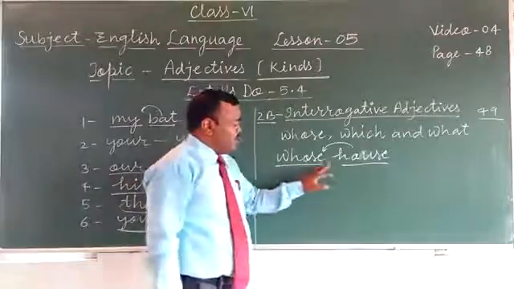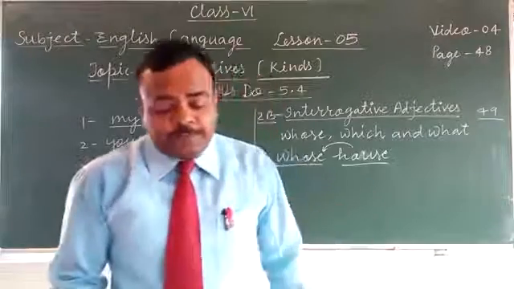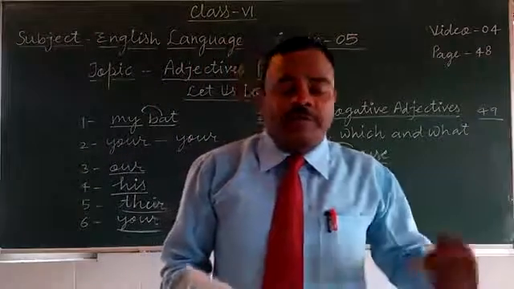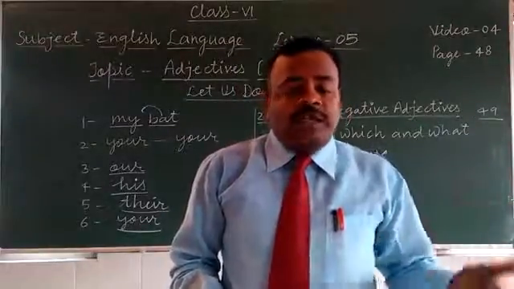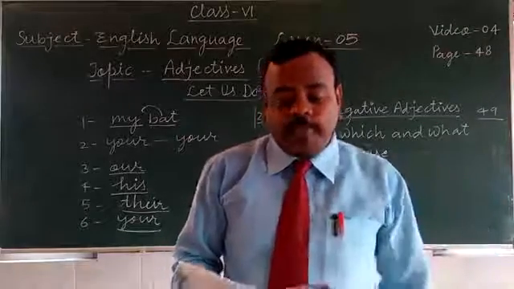Whose shows possession. If the question is asked, whose house is this, the answer may be, this is my house, this is your house, this is his house.